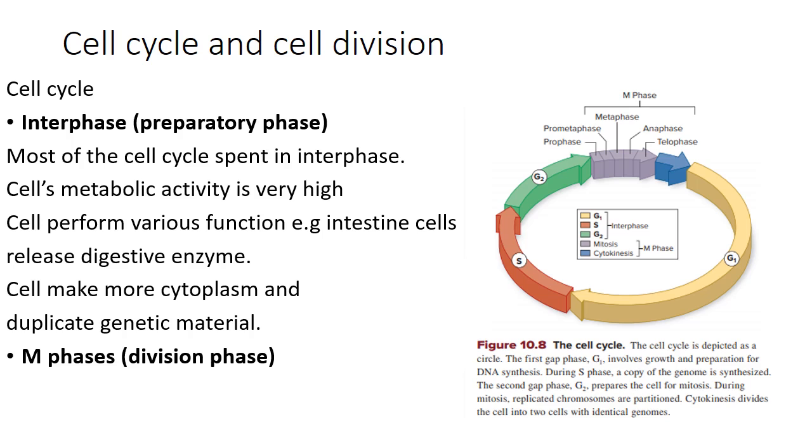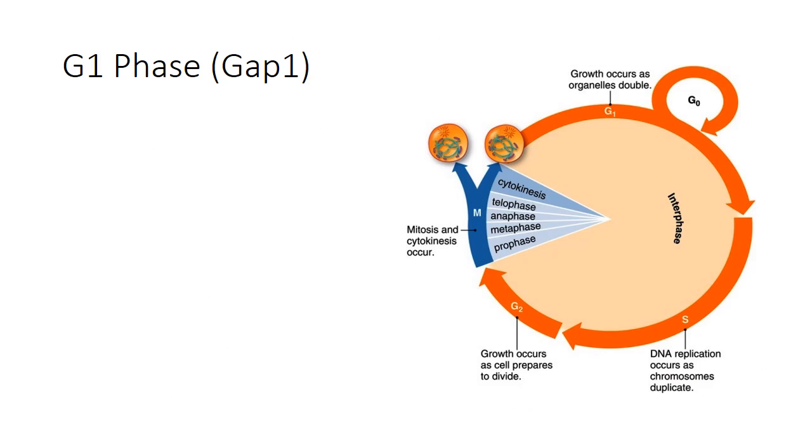The second one is the M phase. The M phase is the division phase, and it is further divided into the mitotic phase and the cytokinesis phase. Now we will discuss the subphases of the interphase. The first subphase of interphase is the G1 phase, or you can say gap 1.